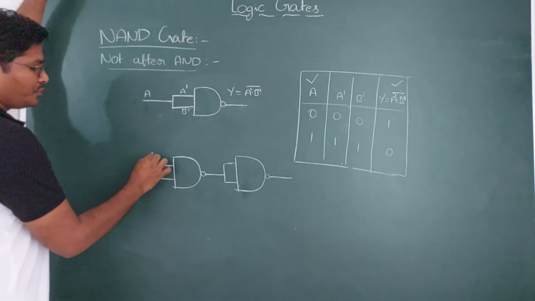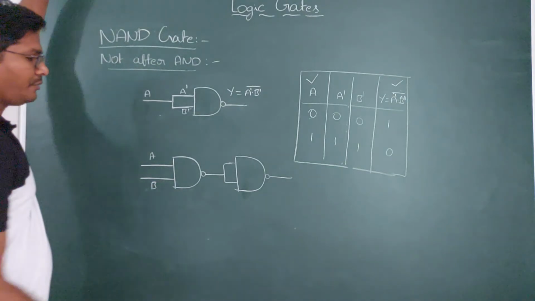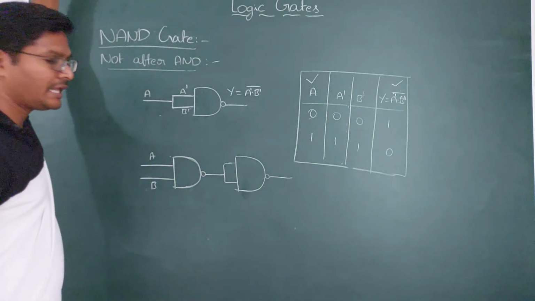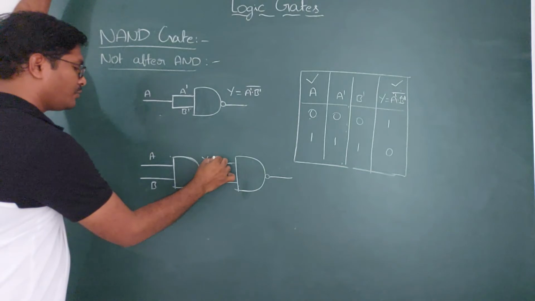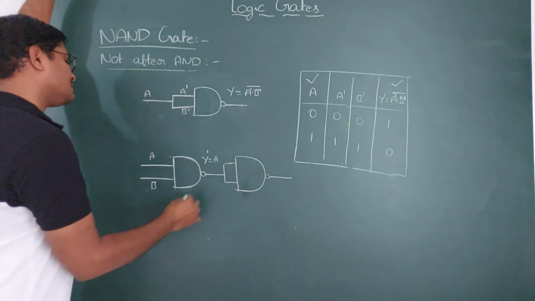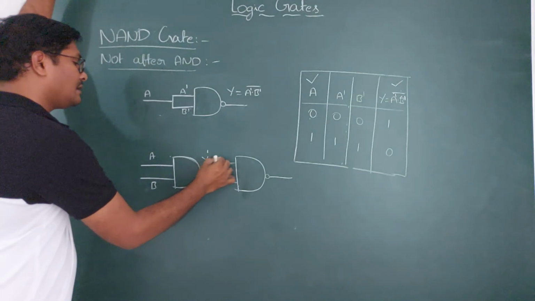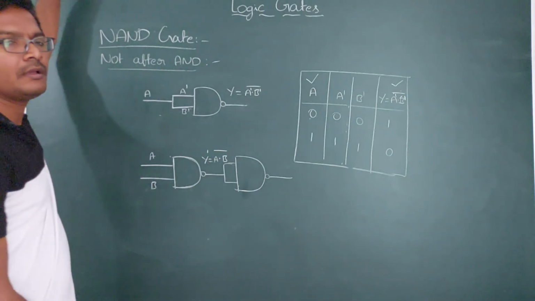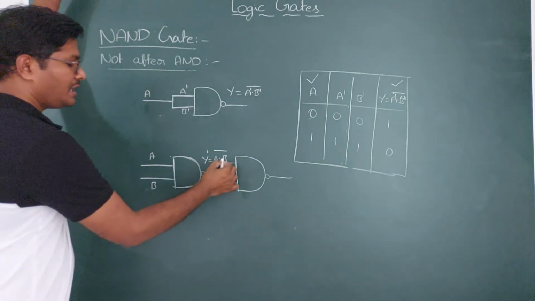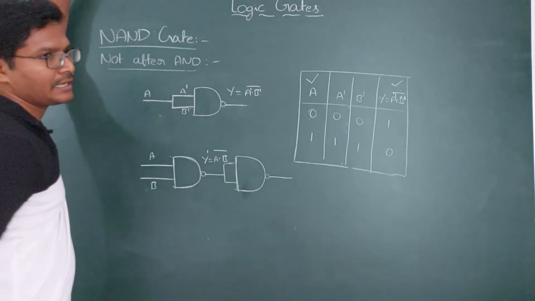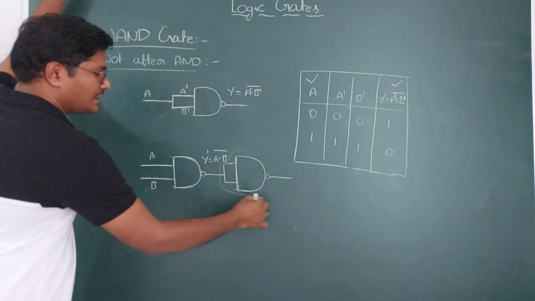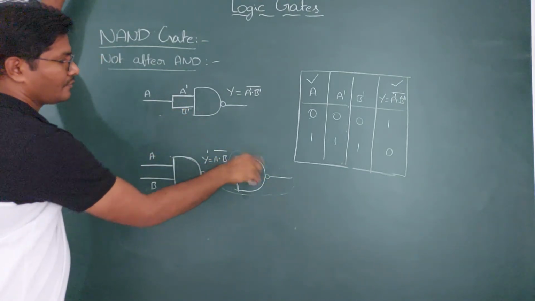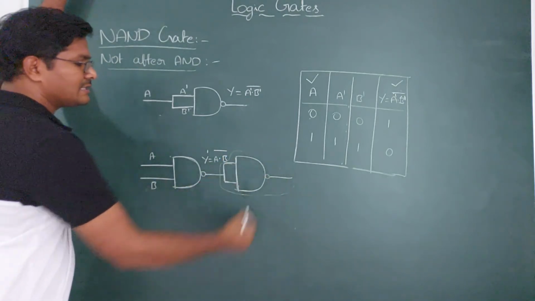Suppose the input signals we are giving are two, A and B. This is the NAND gate. The Boolean expression of the NAND gate, if you take this as Y dash, is AND is not, AND is A into B and NOT is bar, A into B bar. So this signal, A into B bar, is coming towards again a NOT gate. This is the NOT gate, which is the same as this one. So totally we can make this one a NOT gate.